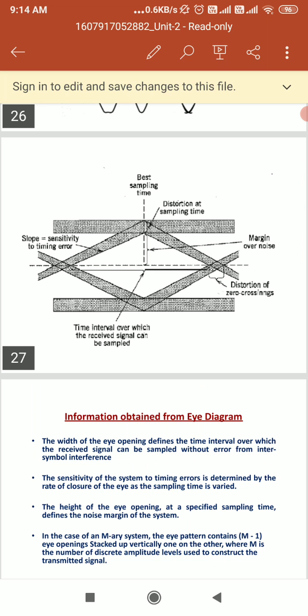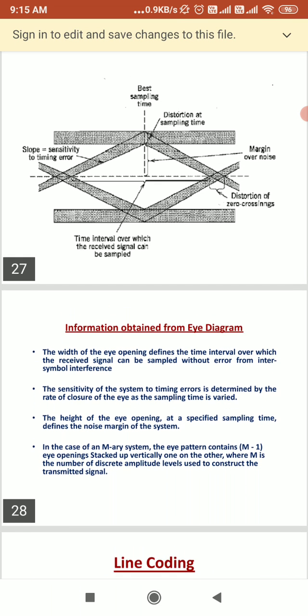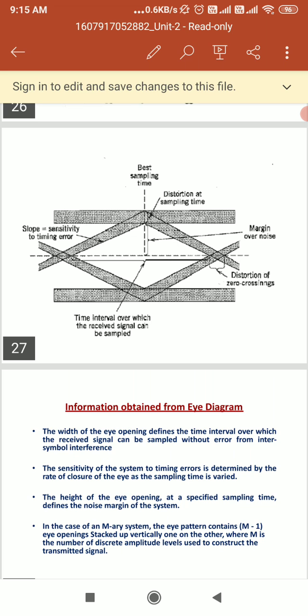And in the case of an M-ary system, the eye pattern will contain M minus 1 openings stacked up vertically one on the other, where M is the number of transmitted signal levels.